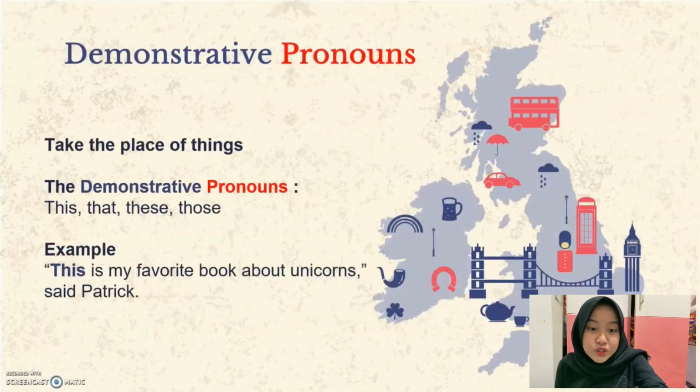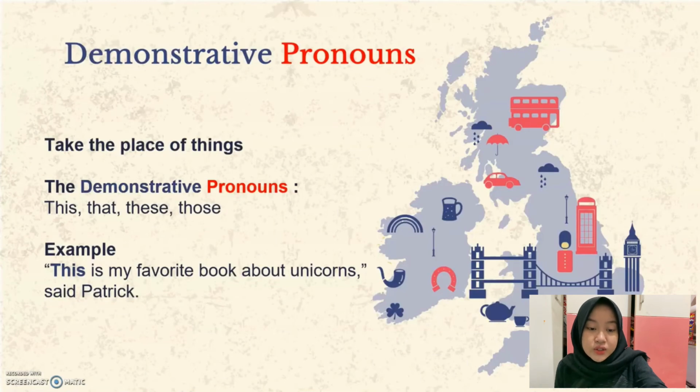Okay, demonstrative pronouns. They take the place of things. Here are the examples of the demonstrative pronouns: this, that, these, and those. This points out things that are near, and that points out things that are far, and they're singular.